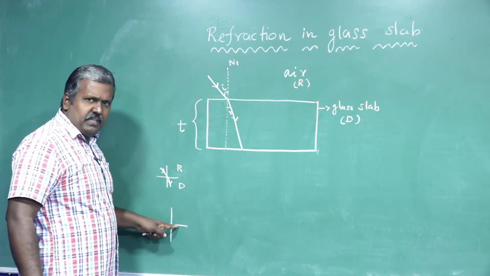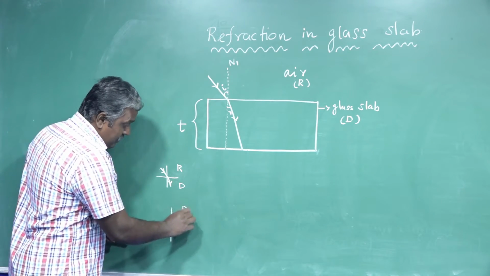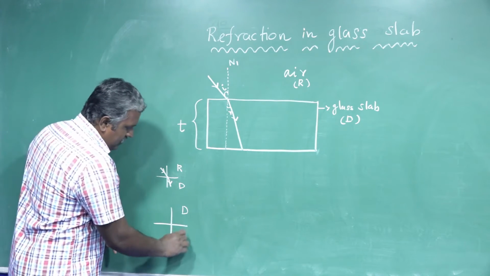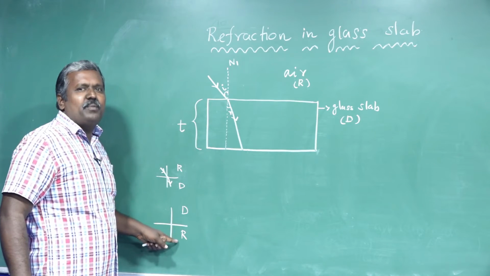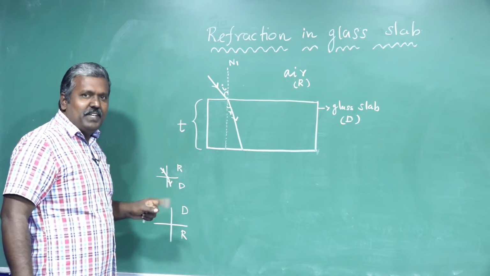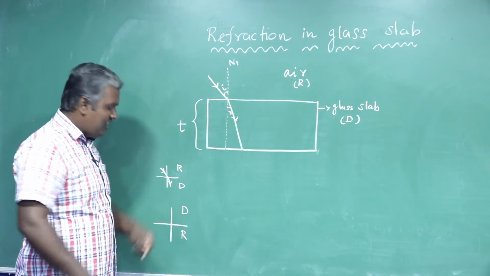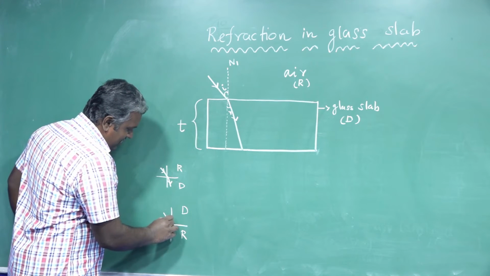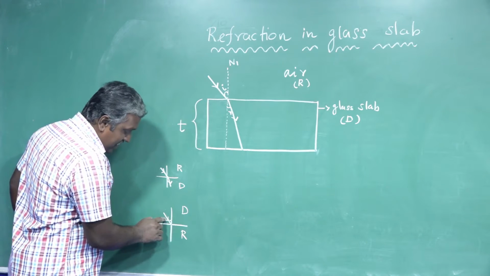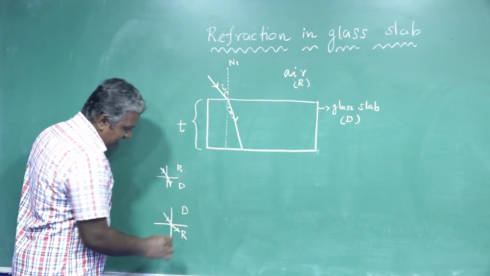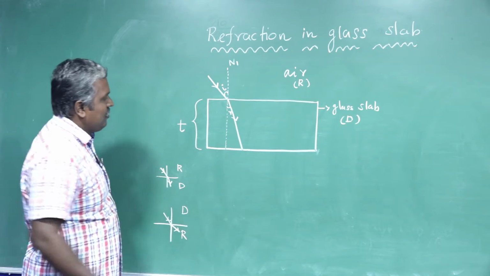Then this is a refracting surface, this is the denser medium, this is the rarer medium. When light passes from denser to rarer medium, it deviates away from the normal. That's all. This is the angle of incidence. This is the incident ray. This is the refracted ray.